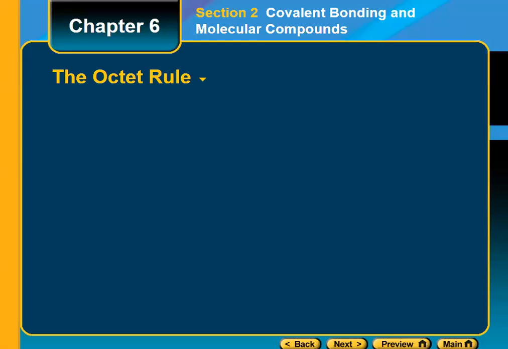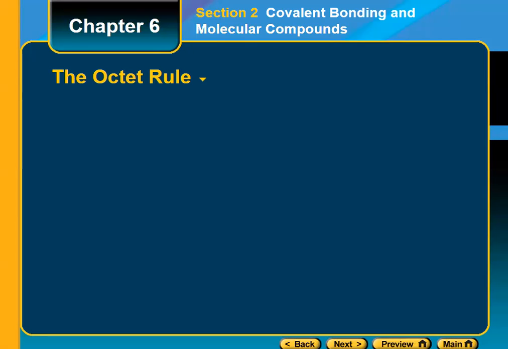Octet means, oct means 8 in Latin. So the octet rule means atoms that have 8 electrons in the outermost energy level. That's why a noble gas is considered to be stable or have low potential energy. So they could be found in nature as a single atom. They don't need to react or form compounds.